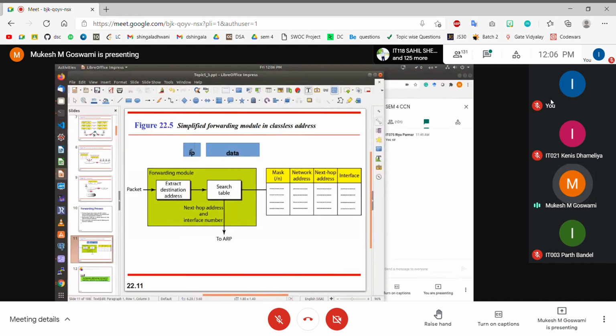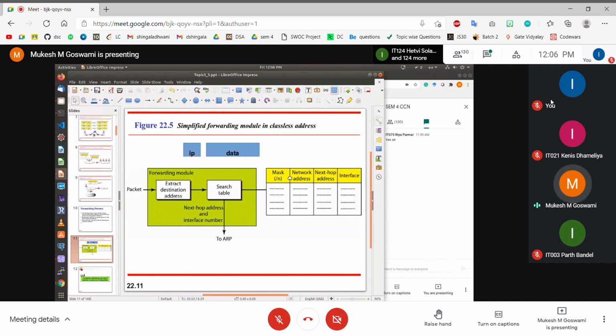So it opens up the IP header, and we already know that the IP header contains a field called destination address. It extracts the destination address from the IP header, and after extracting it, it will start the searching process. What is the searching process? It has to match the destination IP address with one of the network addresses in the IP table.